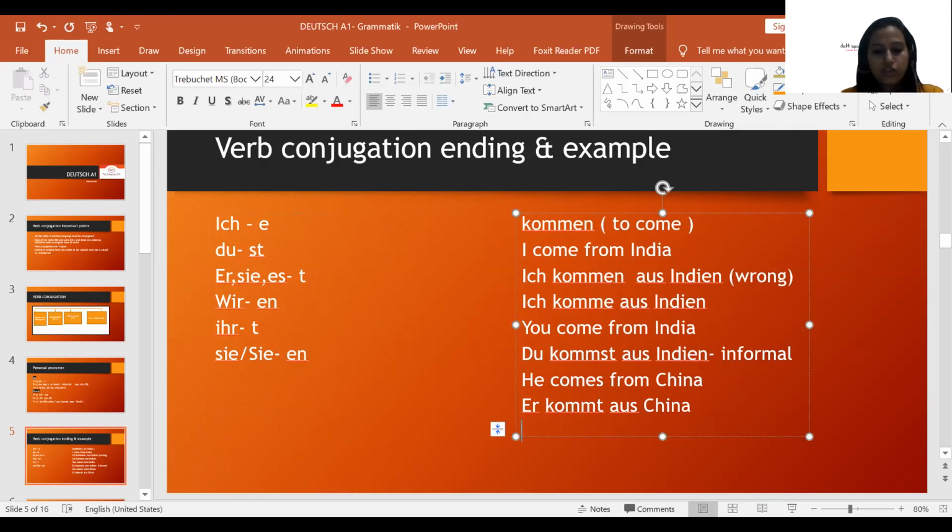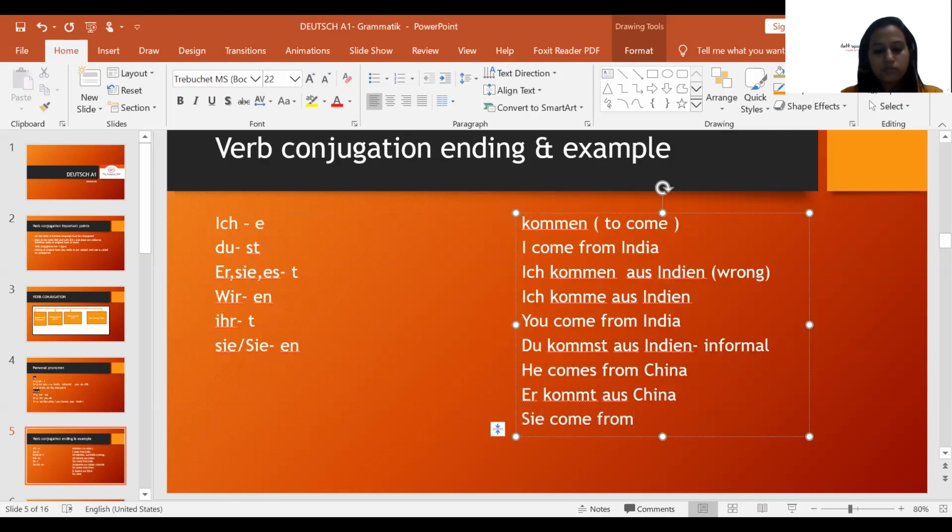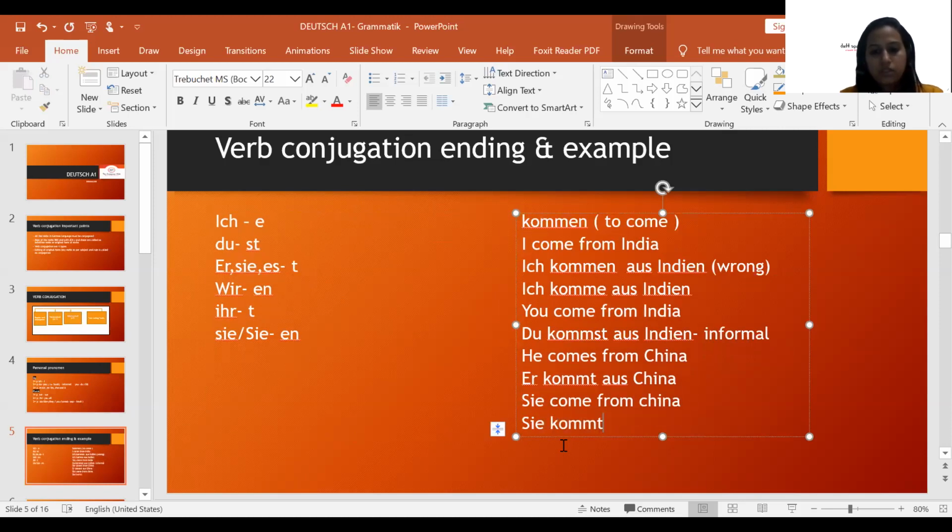And if you want to say she comes from China, then it will be, she is what here? Sie. Okay, so it will be sie kommt. Again kommen, but then I have to delete en and write kommt aus China. Similar way you will just go on.